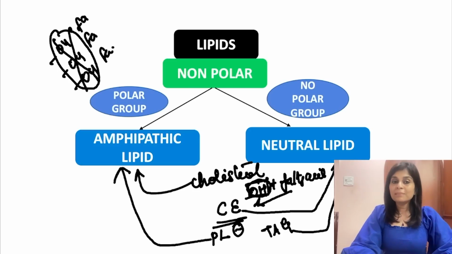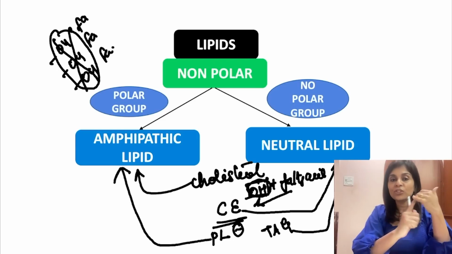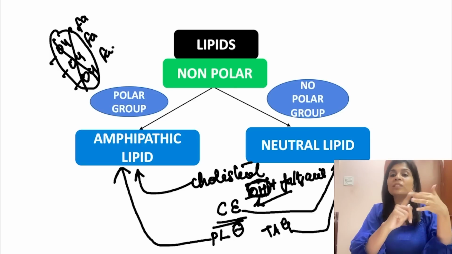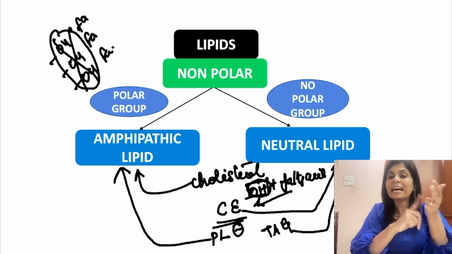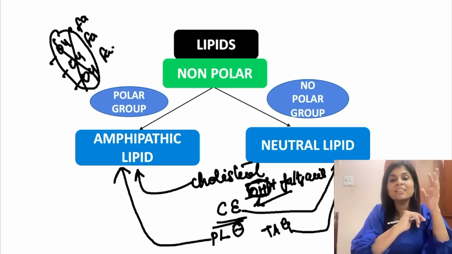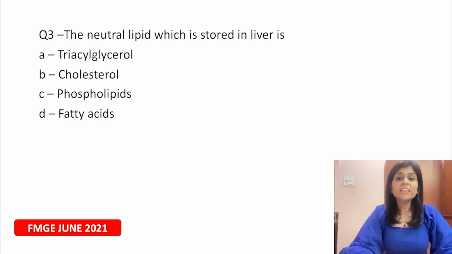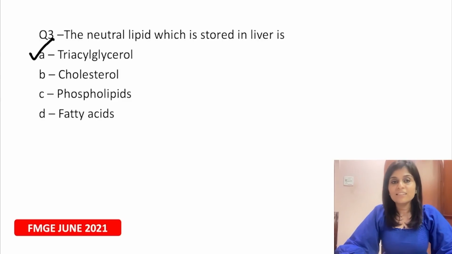So can you all tell me what are the amphipathic lipids and what are the neutral or non-polar lipids? If you're watching this video, try to type the answer in the chat box below. Amphipathic lipids would include cholesterol and phospholipids. Neutral lipids include cholesterol ester and triacylglycerol. And this understanding is essential for you to understand lipoprotein structure, and that is why this is being asked. And because the question is, the neutral lipid which is stored in liver is, your answer is going to be triacylglycerol.